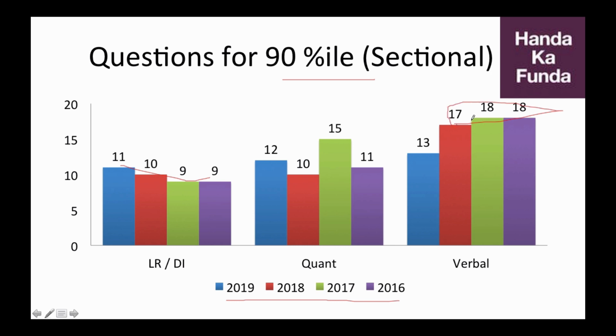You needed to do 17 or 18 questions correctly just to get a 90 percentile. So that is roughly half of the section that should have been attempted correctly. But in 2019, the verbal section was hard, with 13 questions only getting you a 90 percentile. So if you want to observe some sort of pattern, you could say that the CAT has moved towards an area where all three sections are more or less equal in difficulty, with 11 questions for LRDI, 12 questions for Quant, and 13 questions for verbal getting you a 90 percentile.